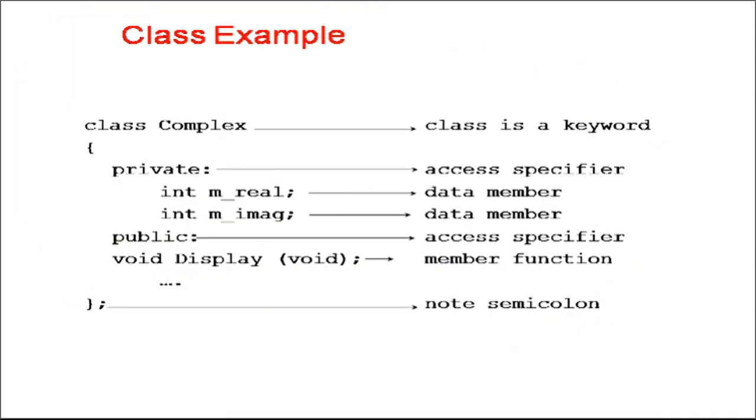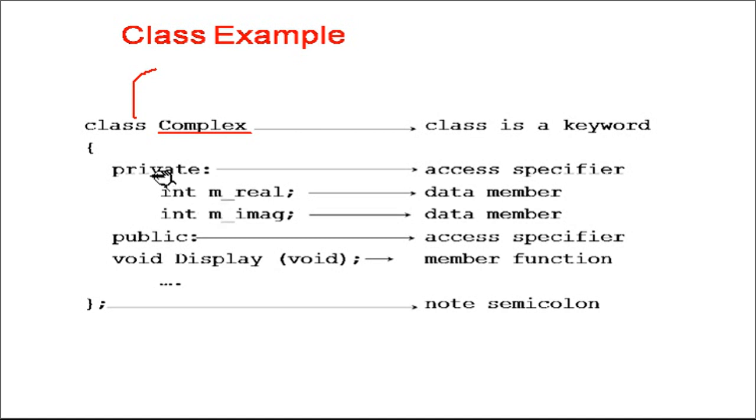If you look at the next slide, we have taken one specific example. Everybody knows a number called a complex number. When we say complex number, basically it's a combination of real part and imaginary part. So we have a class with the name complex. The class name is complex, and class is nothing but the keyword.